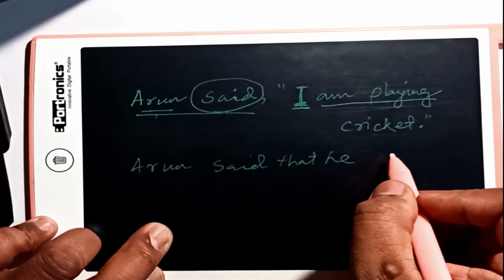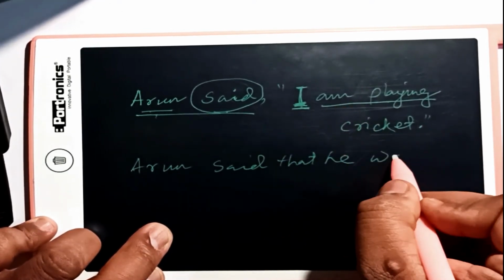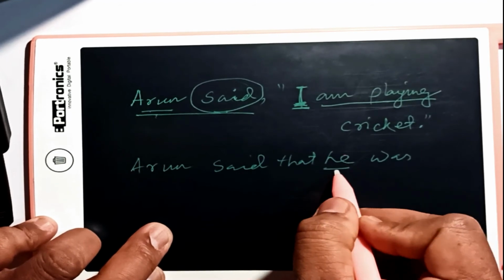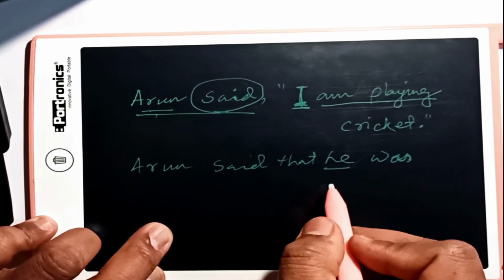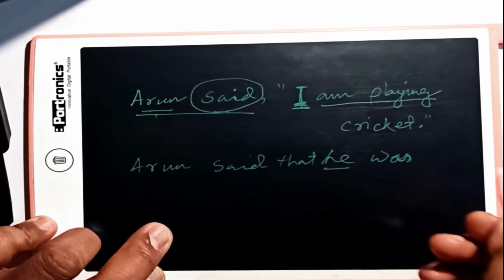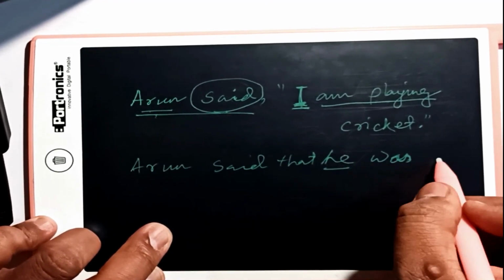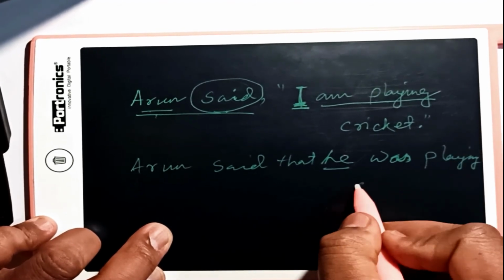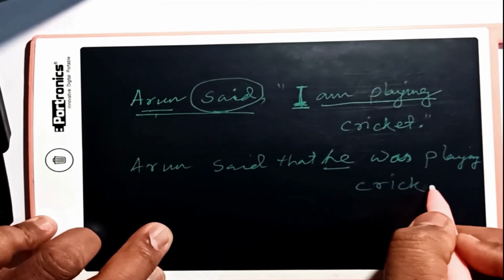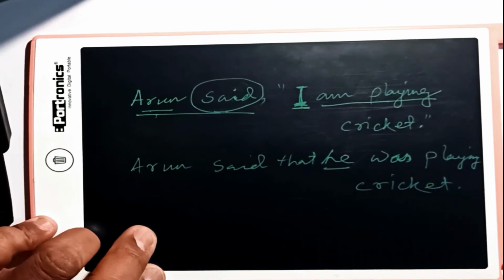Arun said that he. Now am will change to was because it is singular third person, so was is going to qualify here, subject verb agreement. So he was playing cricket. It's very simple.